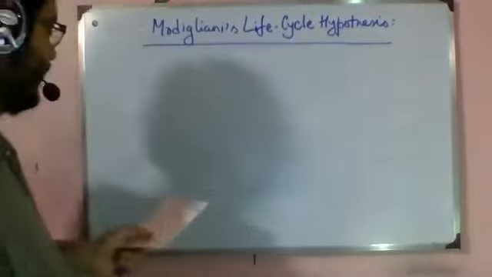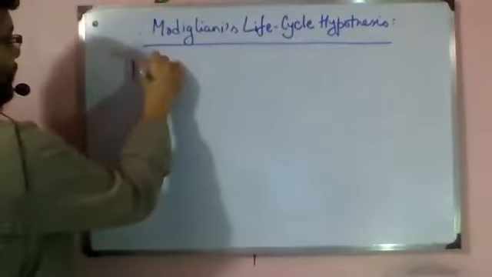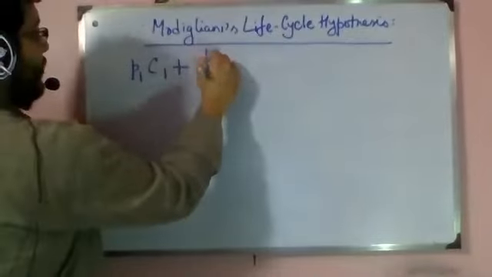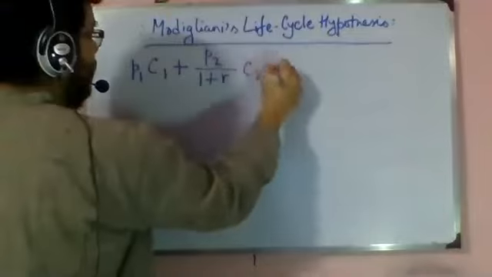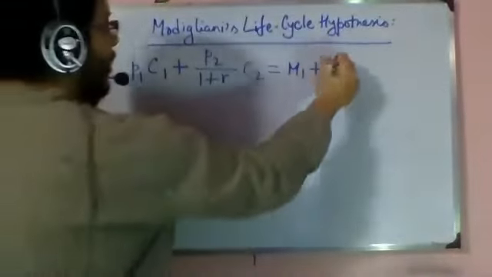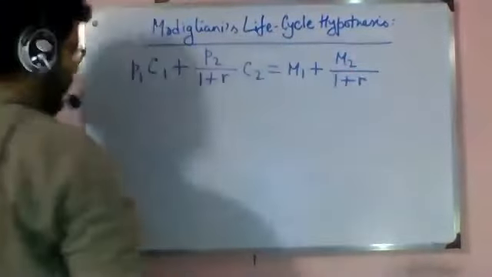In Fisher's, we got this equation of budget line, right? P1 C1 plus P2 by 1 plus R C2 equal to M1 plus M2 by 1 plus R.